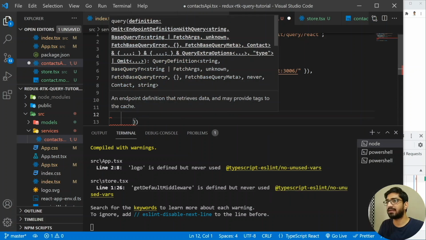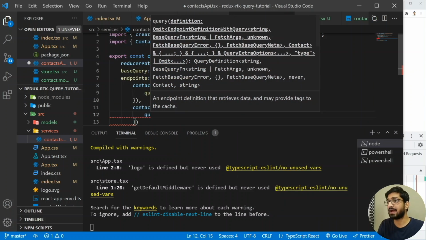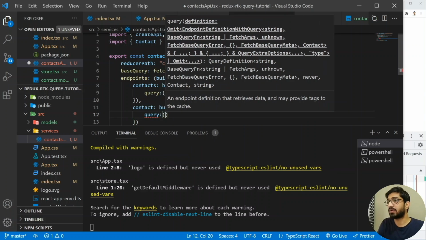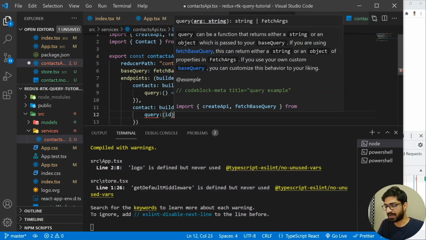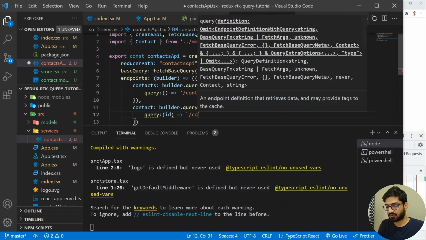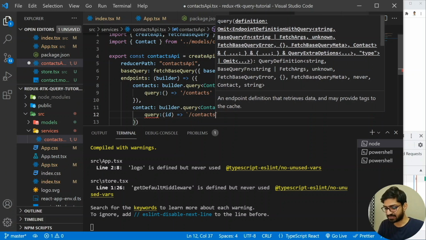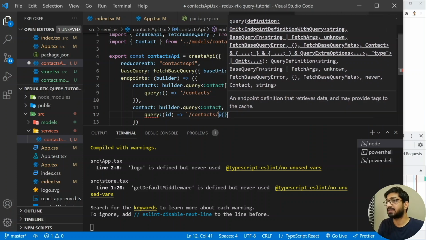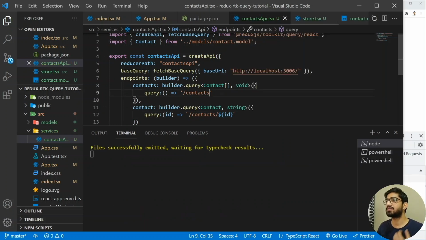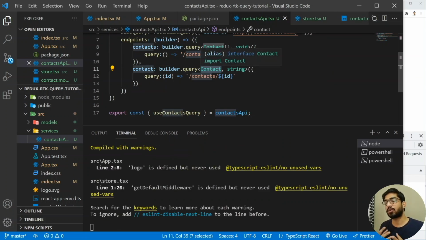So let's go and let's write the query. So I'm going to add the query. All right, and this query is going to take the ID which we are going to pass. All right, and then I'm going to have the backtick. I'm going to have the contacts slash dollar the ID. So let's pass the ID here. All right. So now if you see, then we have the contact, which is going to return us from this query. And this is the ID, which is going to take as an input.